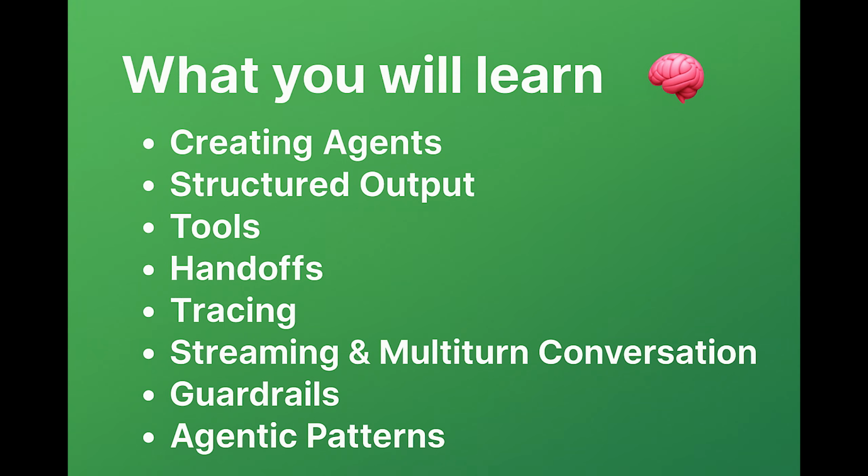Besides that, we'll also learn about streaming, so we can stream text back as it's being sent by the model. We'll also learn how to do multi-turn conversations, so just basically having a back and forth conversation with an agent or a model. The next thing is guardrails, so making it so that we can validate the input to make sure there's nothing bad in the input that we don't want, and also the output as well, making sure that the model does not output anything that we don't want.